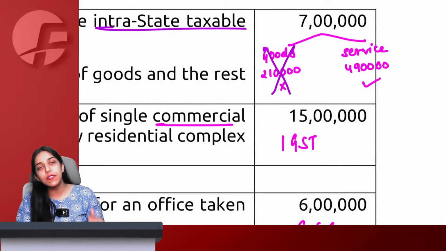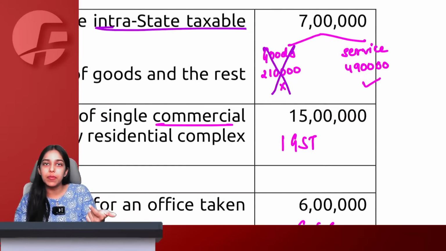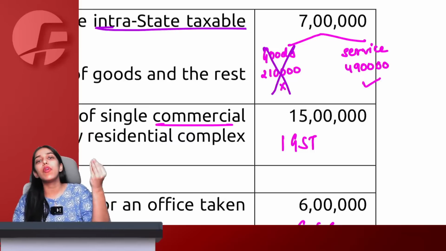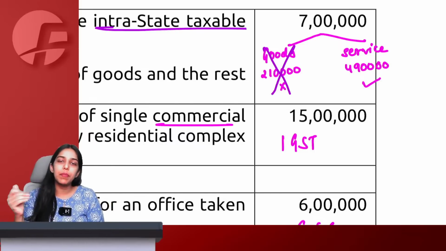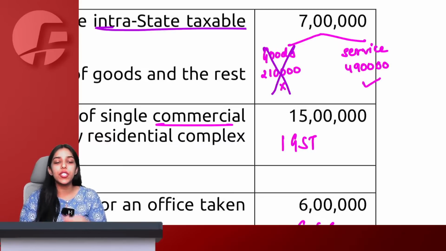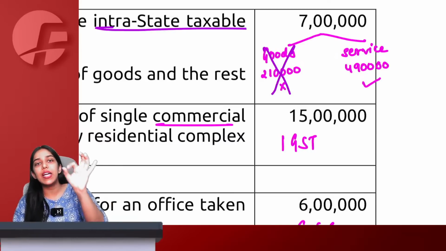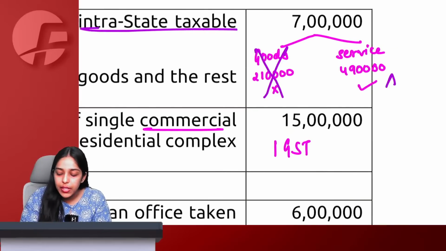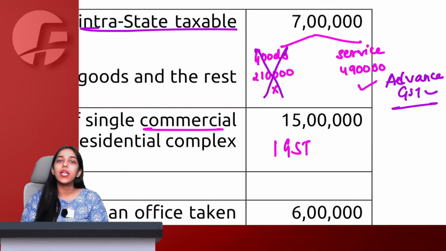But for services, we know that time of supply comes for advance because it is invoice or payment, whichever is earlier. If invoice is not issued within time, then also time of supply is service payment earlier. So, in any situation if the payment date is coming early, if advance is received, GST is applicable because time of supply comes for services.